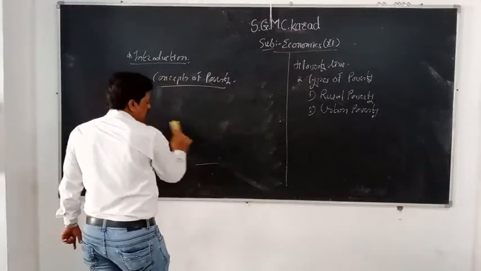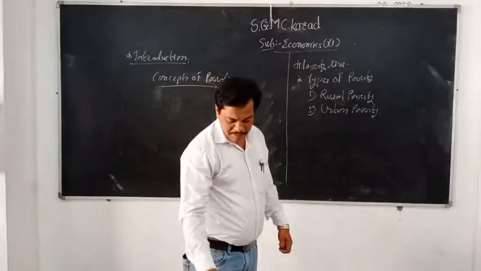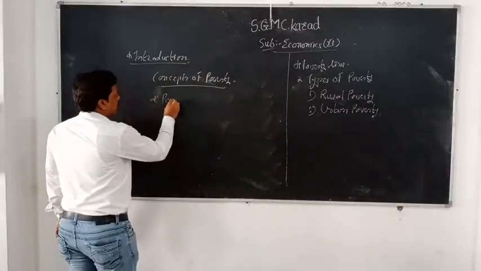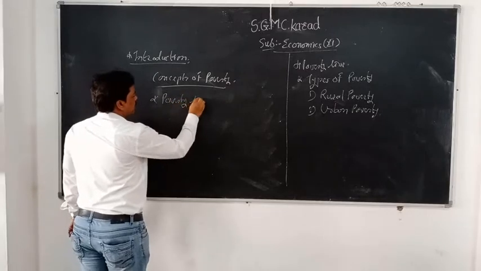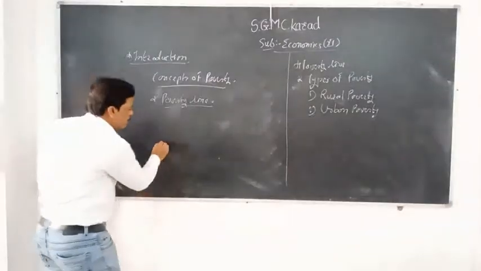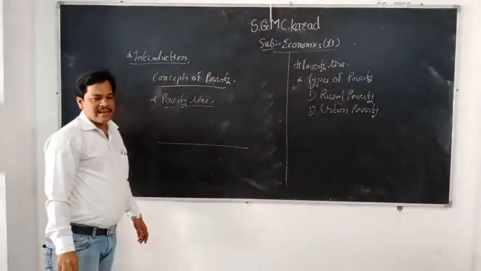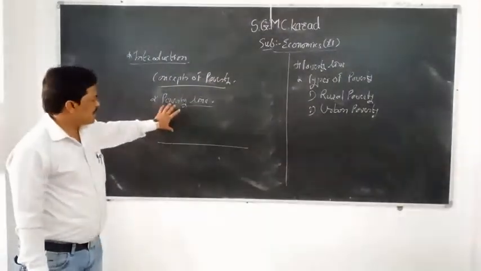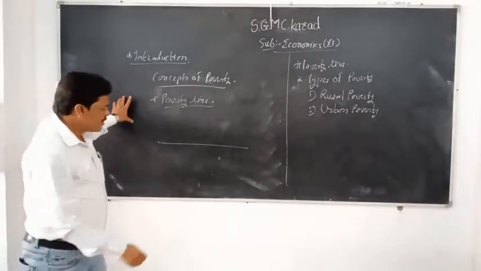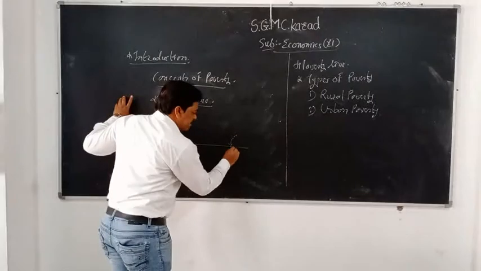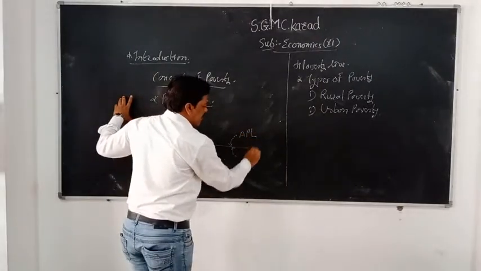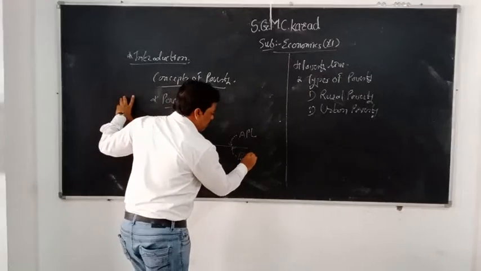Now, the concept of the poverty line. What do you mean by poverty line? It is an imaginary line, the poverty line. So for example, suppose I draw a line like this, it is an imaginary line. It is not a basic concept. This line is only there to say which people are above this line and which people are below this line. Above the poverty line is called APL, and BPL is below the poverty line.